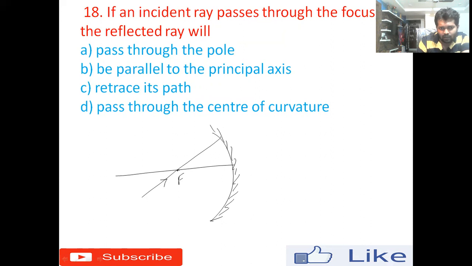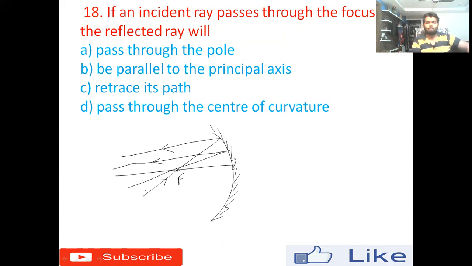After reflection, look here, the reflected light ray goes parallel to the principal axis. Whenever a light ray passes via the focus, after reflection it will go parallel to the principal axis. So the right answer for this question is B, parallel to the principal axis.